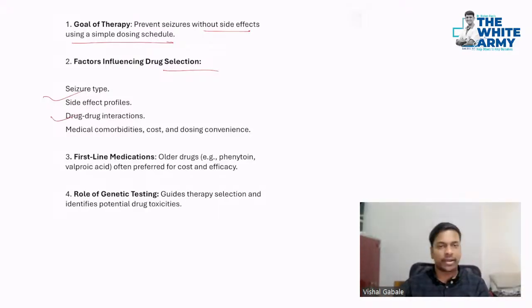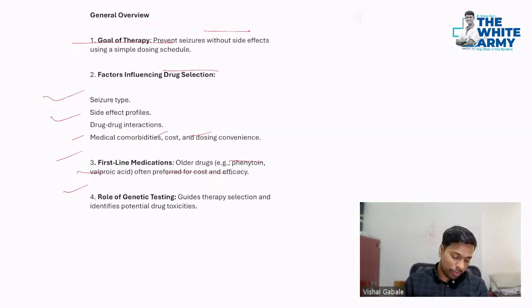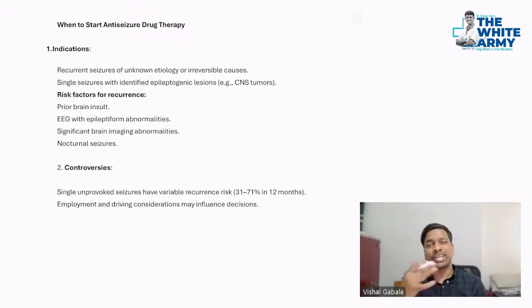Okay. Then drug-drug interaction should be considered. Medical comorbidities, cost, dosing, convenience, all should be considered. So the first line is most of the times phenytoin, valproate, but now considering the type of the epilepsy, we have the types. Okay, and role of genetic testing is also important to check the drug-drug interaction. So right. So now let's see this very important point, that when to start anti-seizure drug therapy.